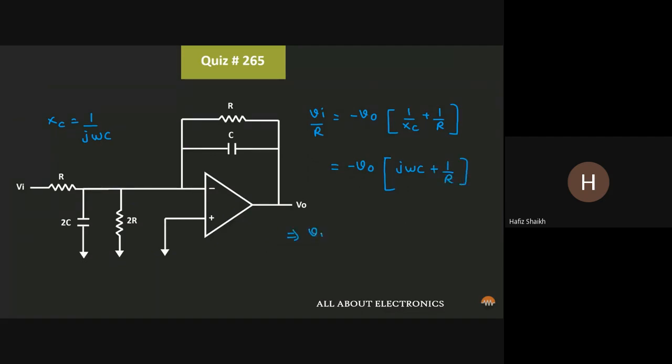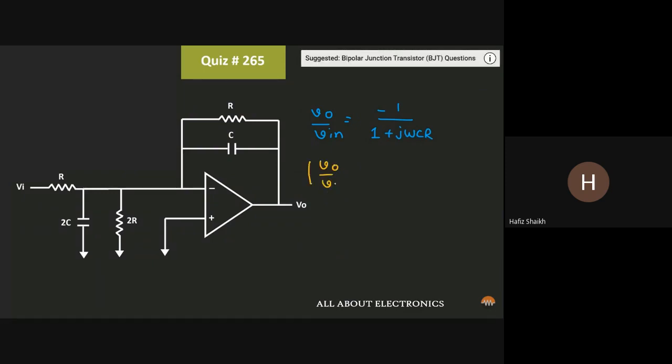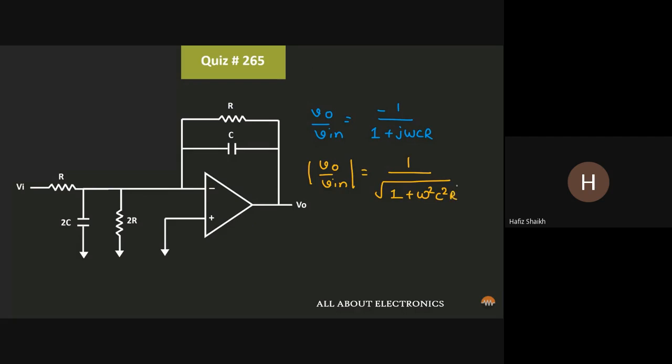That means V in divided by R is equal to minus V out times (1 plus j omega cr) divided by R. If we further simplify it, we can say that V out divided by V in is equal to minus 1 divided by (1 plus j omega cr). And if we just consider the magnitude, it will be equal to 1 divided by square root of (1 plus omega square c square r square).